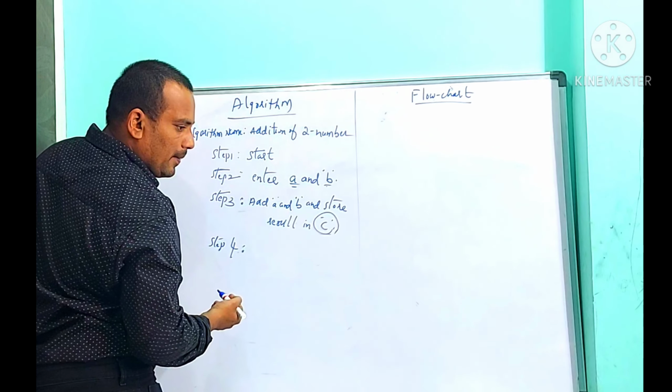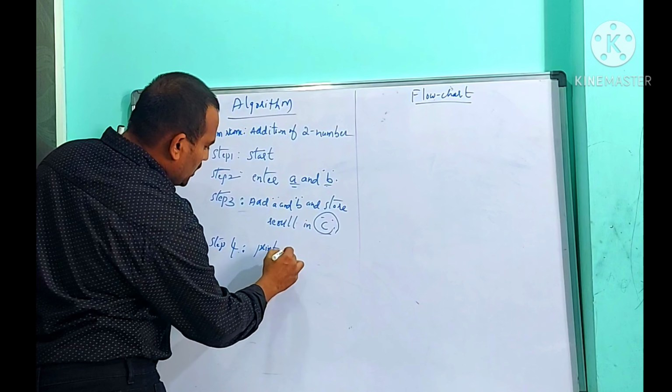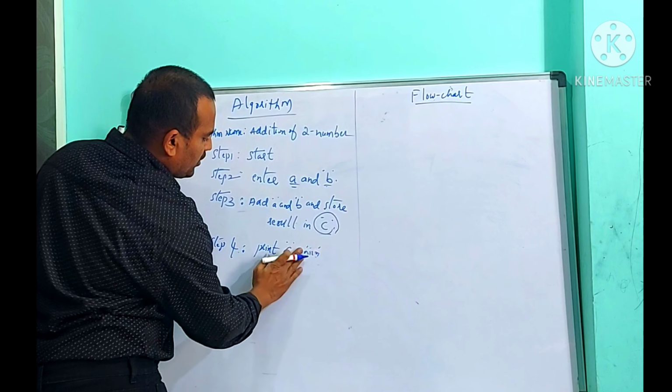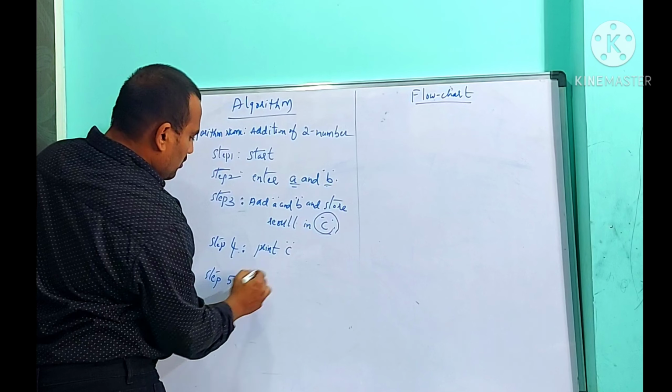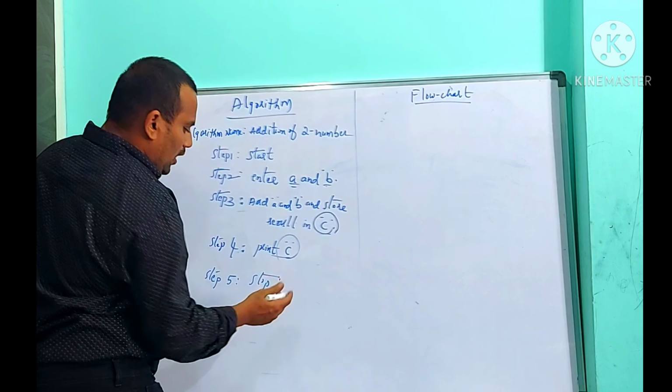Step 4. Print C, which contains the result. Correct or not? Print C, which contains some result. Then step 5. Print: the result is already printed, so nothing to do. Then finally, stop.